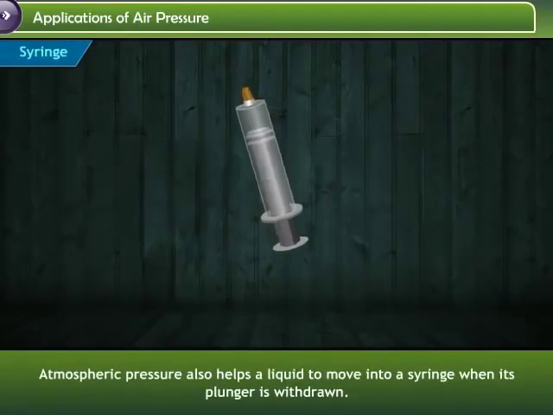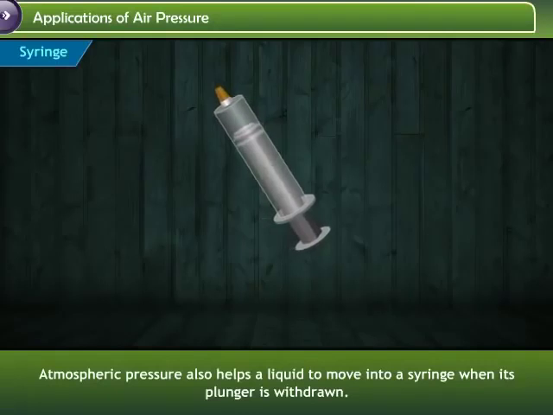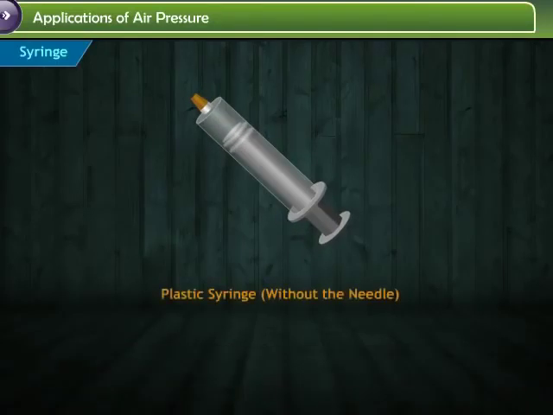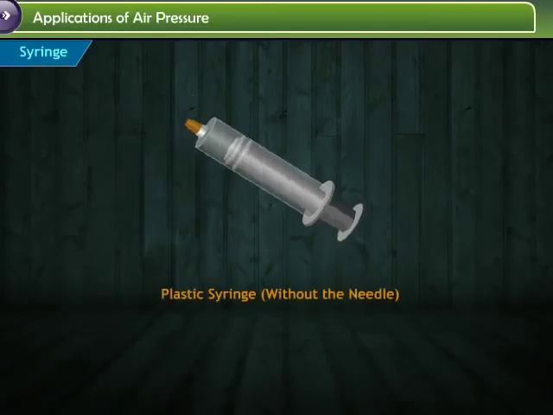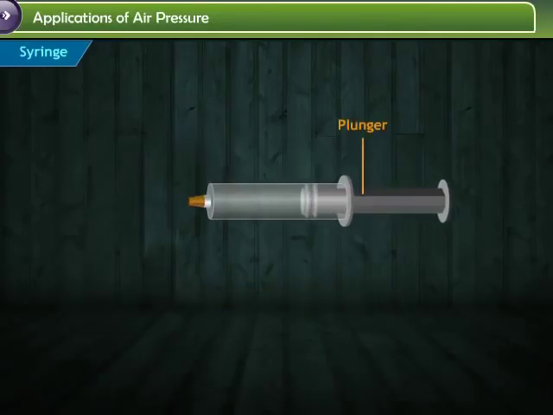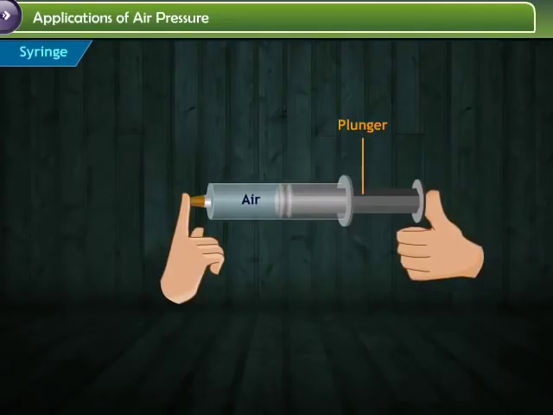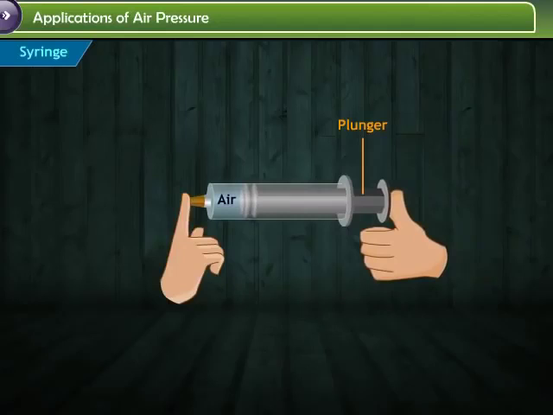Atmospheric pressure also helps a liquid to move into a syringe when its plunger is withdrawn. Take a plastic syringe without the needle. Next, pull on the plunger to fill the syringe with air. Put your finger over the end to seal the opening. Put your thumb on the plunger and squeeze. You will see that as you apply pressure, air is squeezed into a smaller space. The harder you squeeze, the smaller the gas gets.